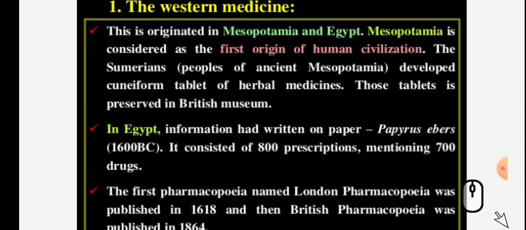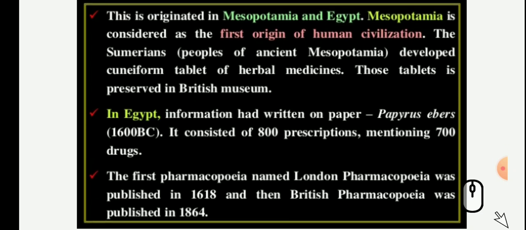My dear students, in Egypt, information was written on paper, the Papyrus Ebers, in 1600 BC. It consisted of 800 prescriptions, mentioning 700 drugs.